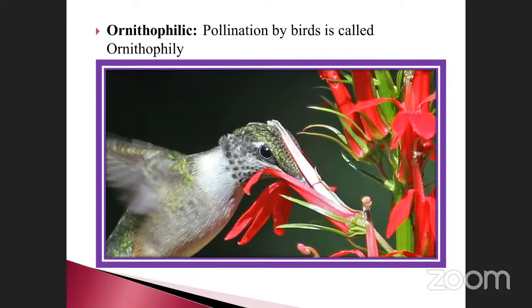At that time what happens? The beak touches the male gametes, that is called pollen grains, and also transfers them to another flower. When the bird is collecting nectar near the flowers, the pollen grain transfers from one flower to another. So this is another way of pollination by birds. You must know this. It is mostly asked in match the following questions. Or in ornithophily, the pollination takes place by birds. Okay, go to the next one.